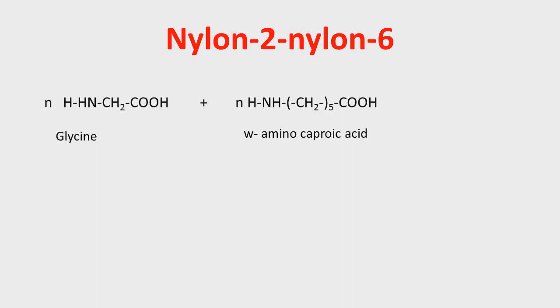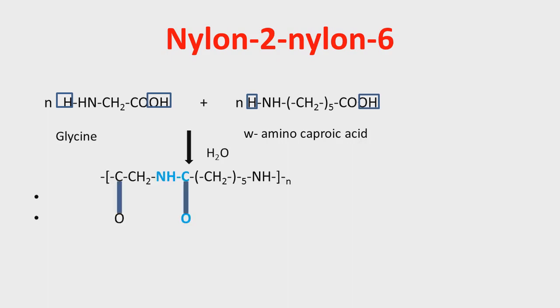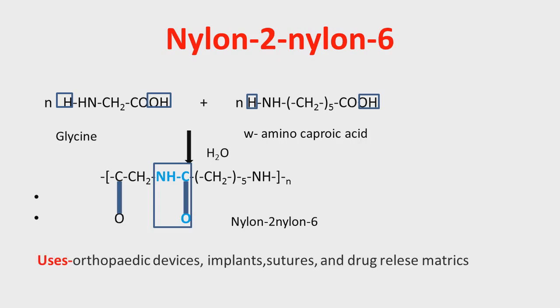In this case, we remove OH from the carboxylic acid and H from the amino group in the form of a water molecule. So what we get is known as nylon 2-nylon 6. Now we can see the NHCO bond, which is an amide bond, and hence the polymer is known as a polyamide. Nylon 2-nylon 6 is used in manufacturing of orthopedic devices, and also in implants, and also in drug release matrices.